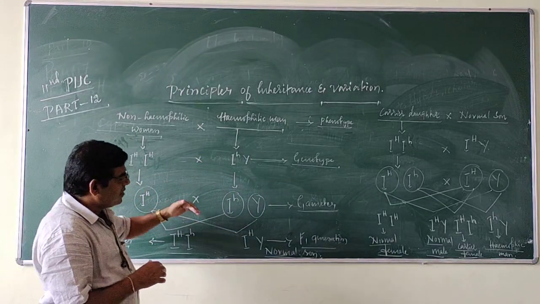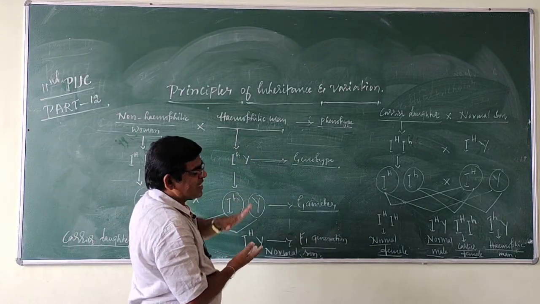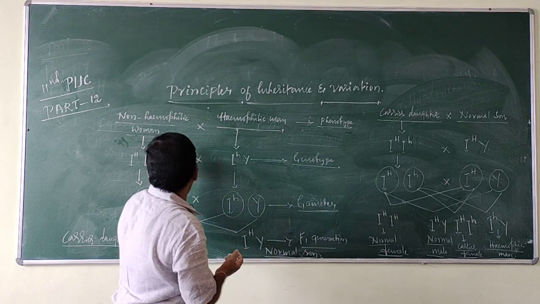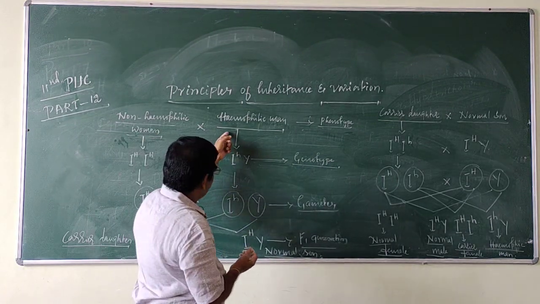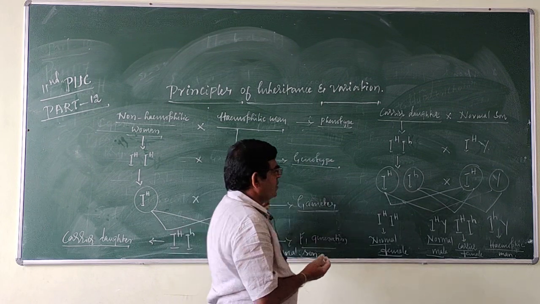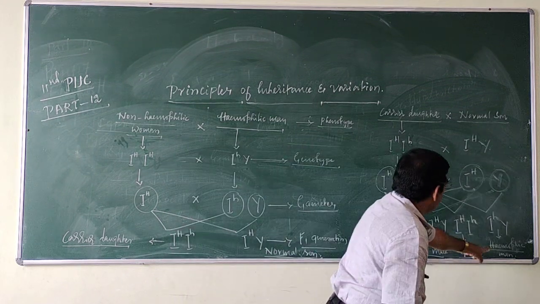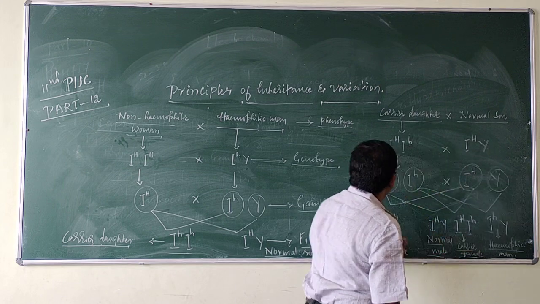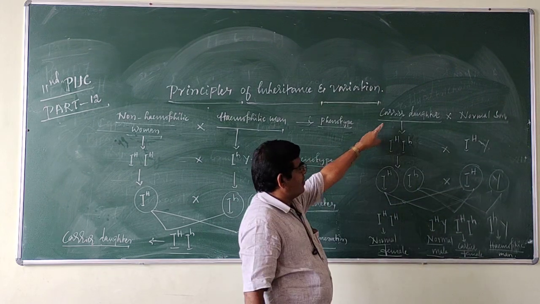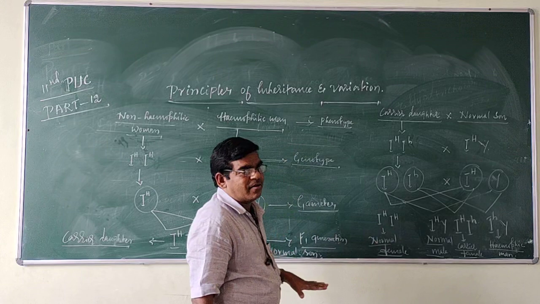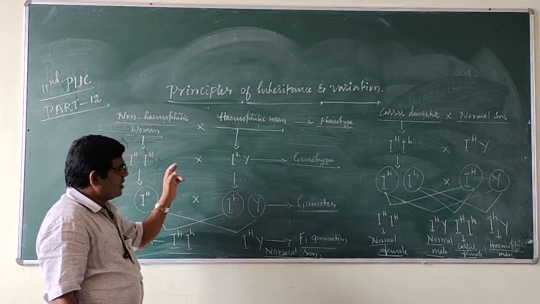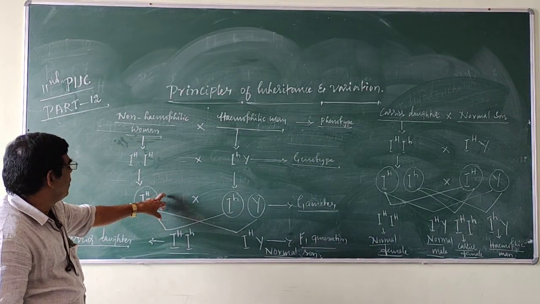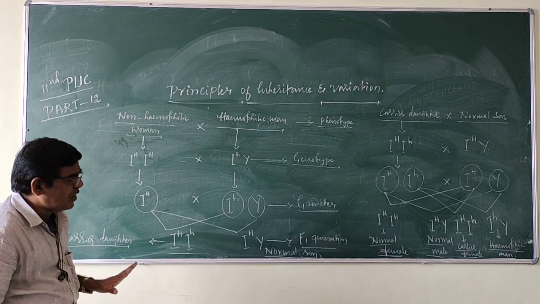That's why sex-linked inheritance follows crisscross inheritance, meaning the father transmits hemophilia to his grandson through a carrier daughter. So this is the schematic representation of hemophilia.